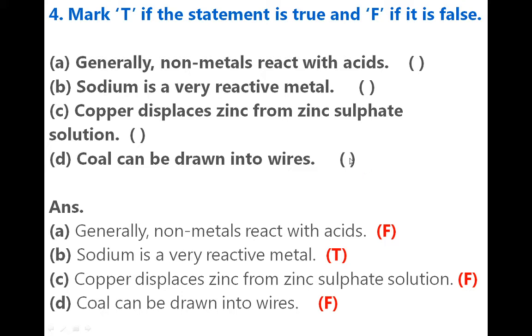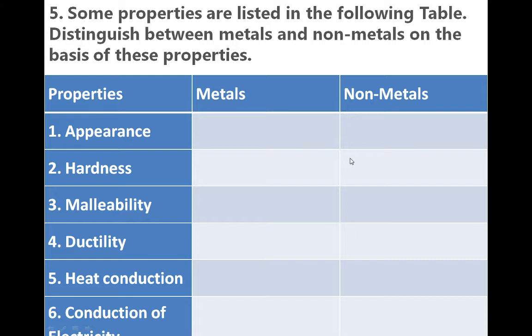Okay. Next, some properties are listed in the following table. Distinguish between metals and non-metals on the basis of these properties. Tell me one by one. Appearance of metals: it is shiny. And appearance of non-metals: dull.